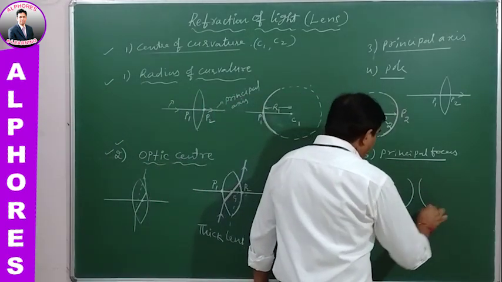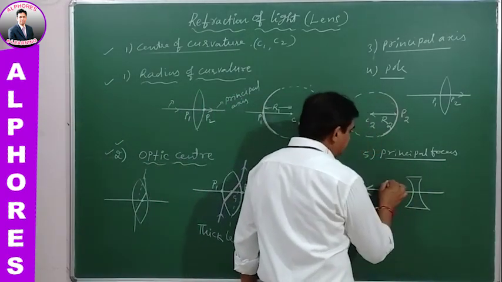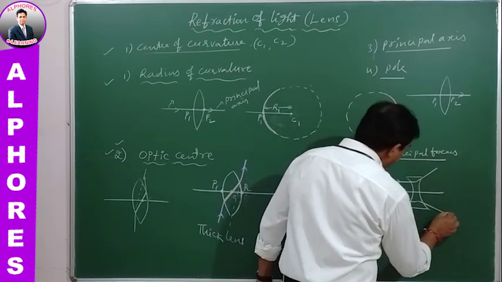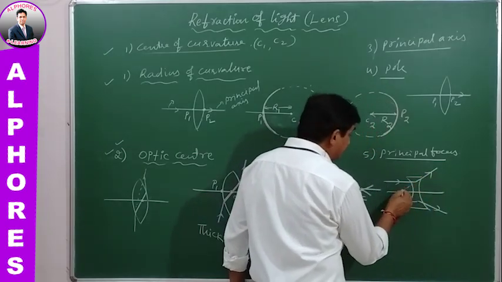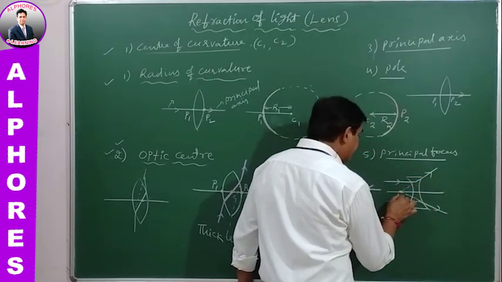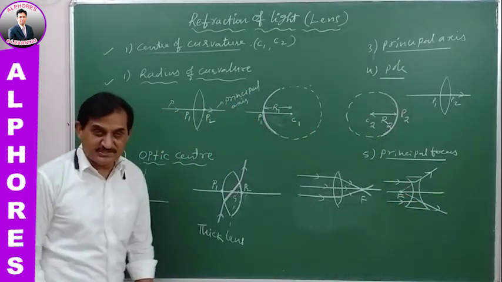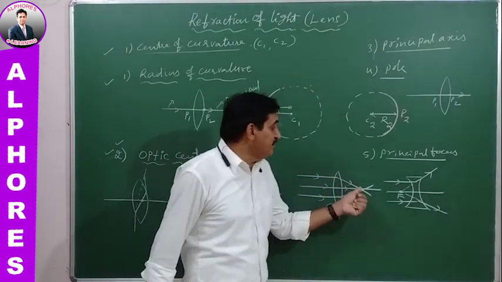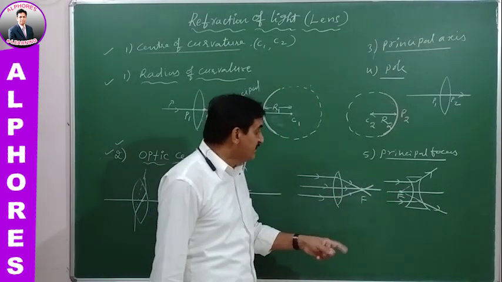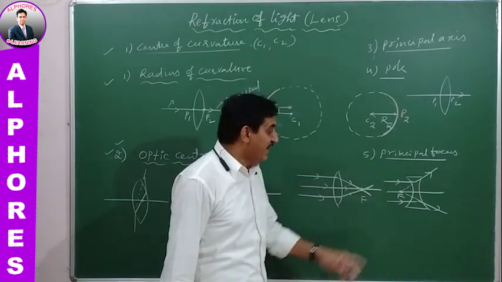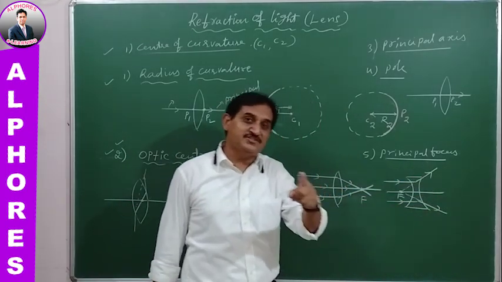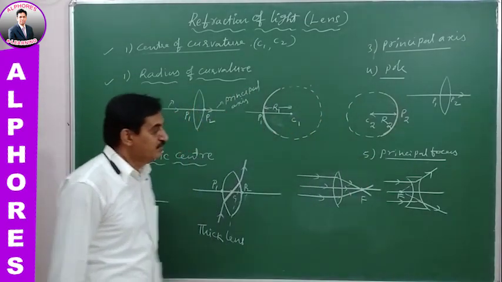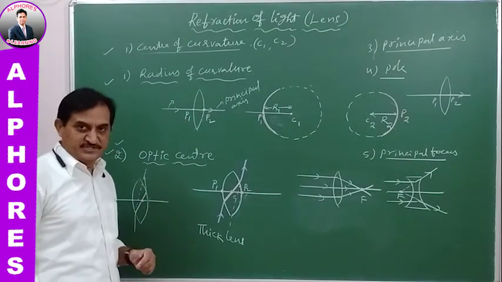When a concave lens is considered, a parallel beam of light is incident on it, and after refraction the light appears to diverge from a point. That point is taken to be the principal focus. Once again, I define principal focus: it is a point where the light rays converge or appear to diverge after refraction through a lens whenever a parallel beam of light is incident on it. So this is principal focus.